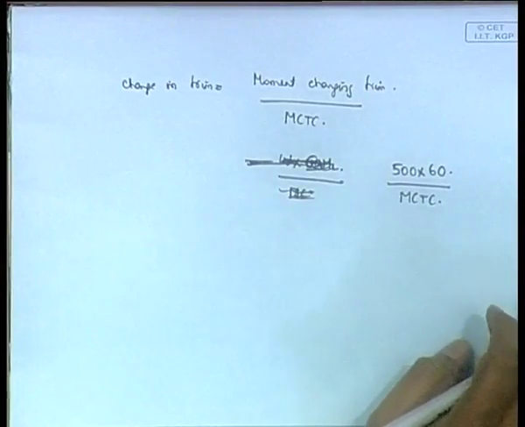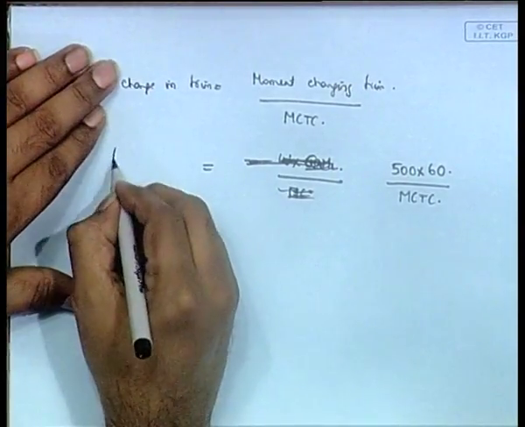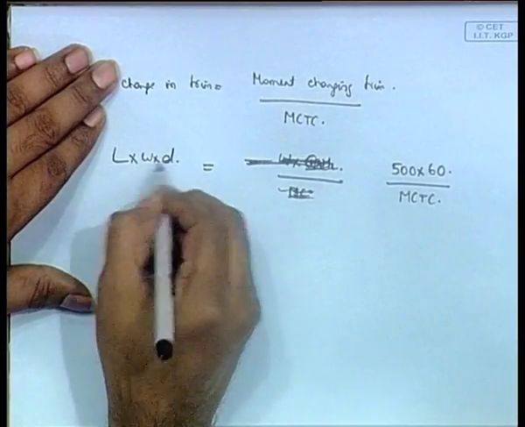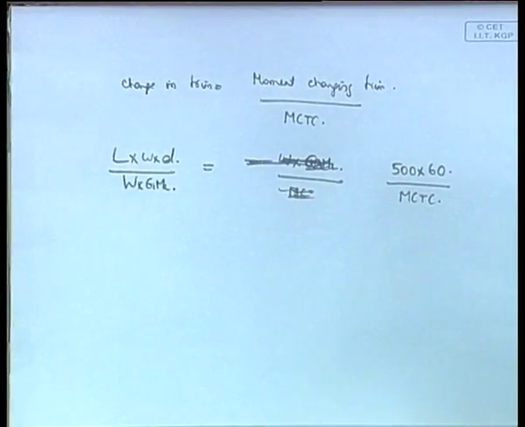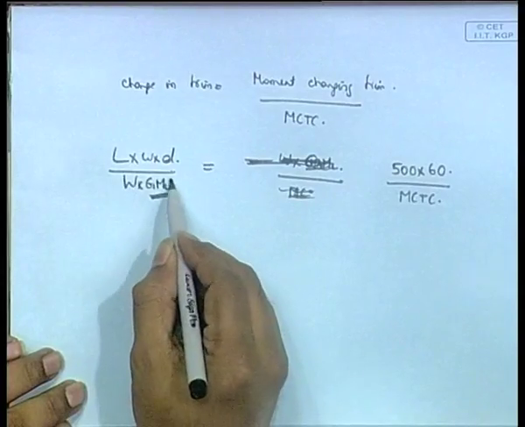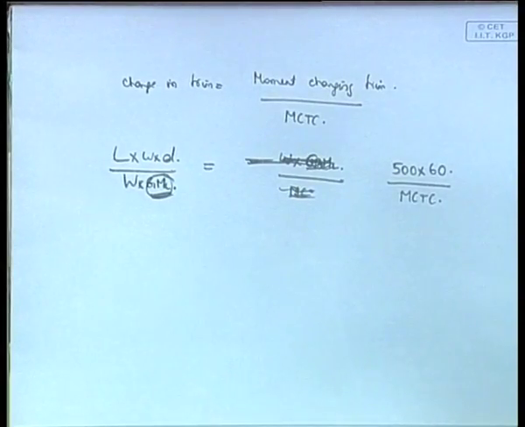MCTC is W into GML by 100 L, so W cancels, leaving the moment changing trim divided by W into GML. Okay, that's what. So, this will give you your result. So, I guess the only thing to do here is finding the GML in that elaborate fashion.